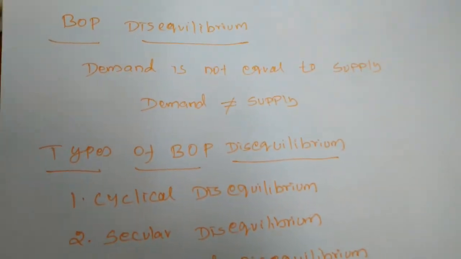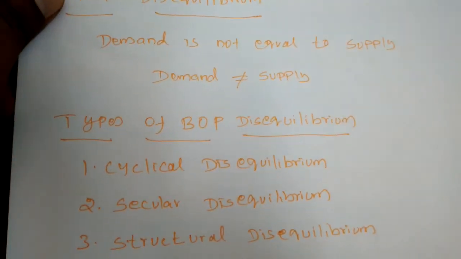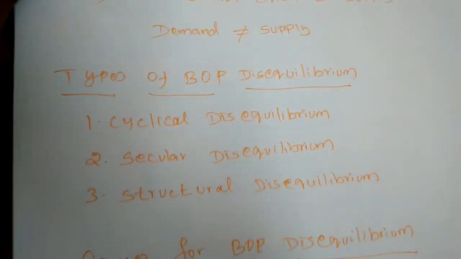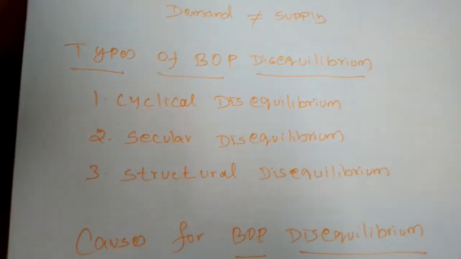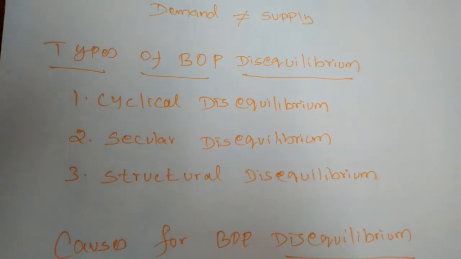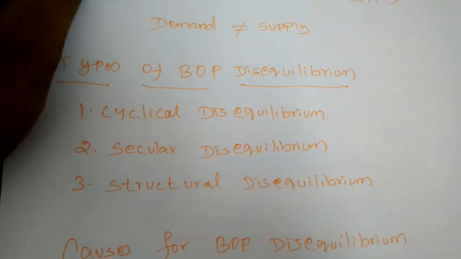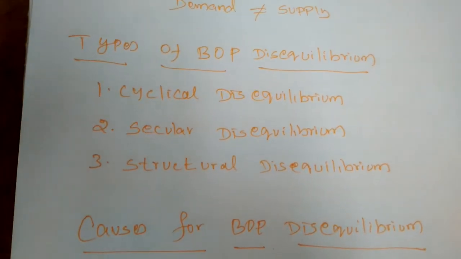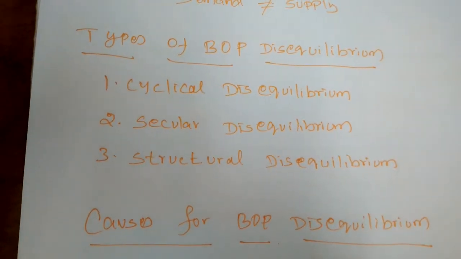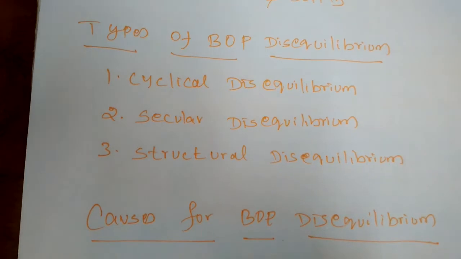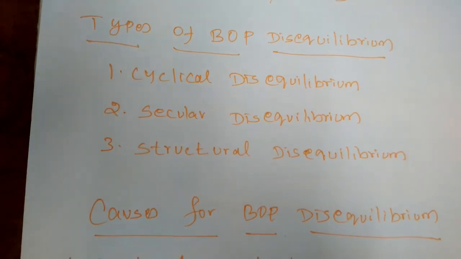Balance of payment disequilibrium can be classified into three types. First one is cyclical disequilibrium, next secular disequilibrium, third one is structural disequilibrium. The cyclical disequilibrium arises because of two reasons. First, two countries may be passing through different phases of the business cycle.